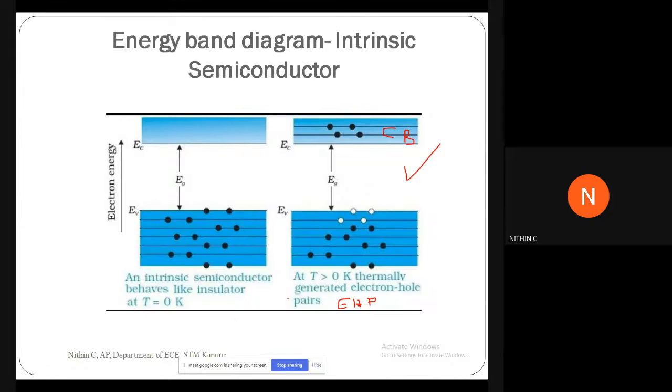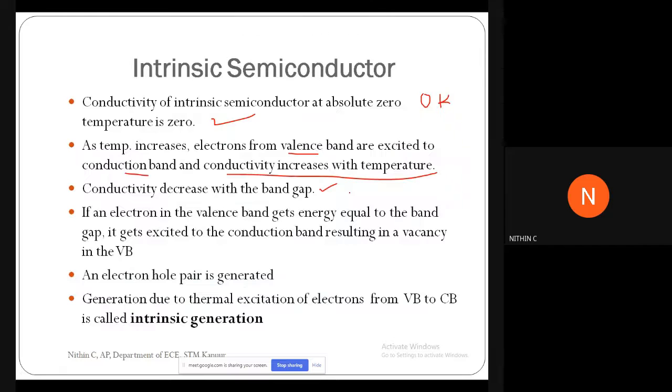Because if here the band gap is Eg. Yeah, here you have a band gap that is Eg. If you are having another band gap, suppose consider Eg1 which is greater than Eg, then that will require more energy, right? As the energy band gap Eg increases, more energy will be required for the electrons to make their transition. So as the band gap increases, conductivity decreases. That is another point that is written over here. Conductivity decreases with the band gap. That's the third point that you should remember.